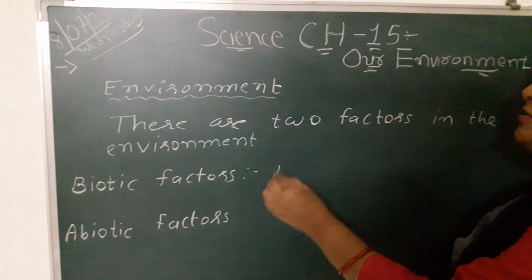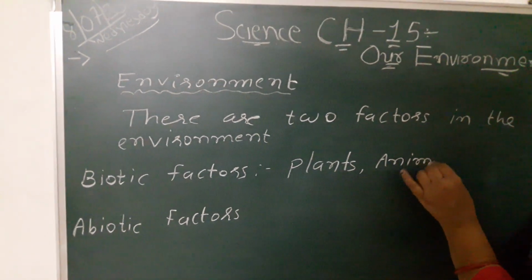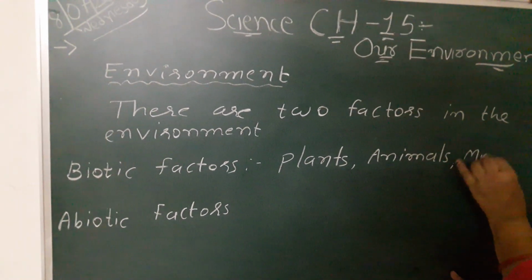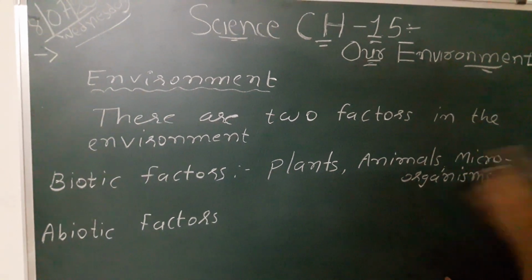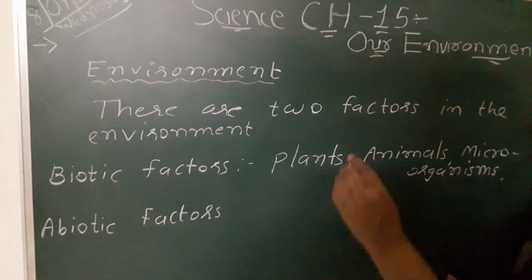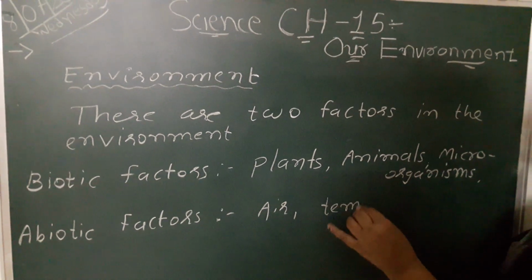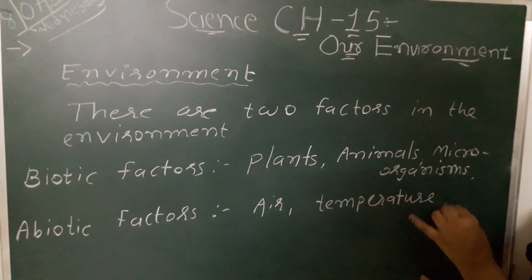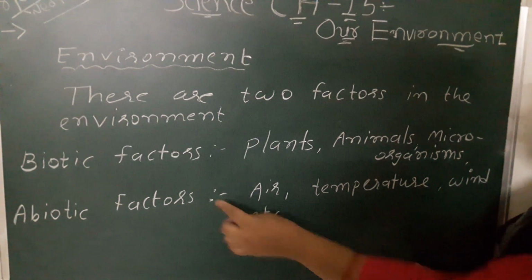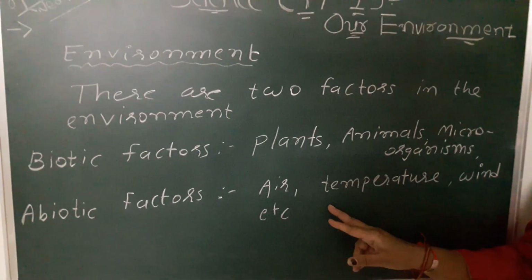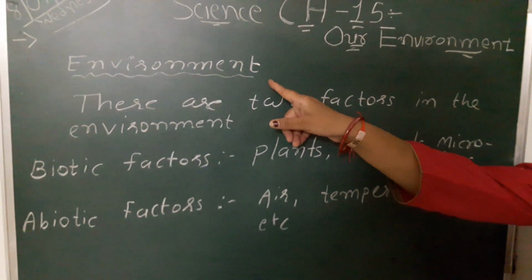Biotic factors, that is plants, animals, microorganisms, insects, etc. And abiotic factors, that is air, temperature, wind, etc. And biotic factors and abiotic factors interact with each other and make an environment.